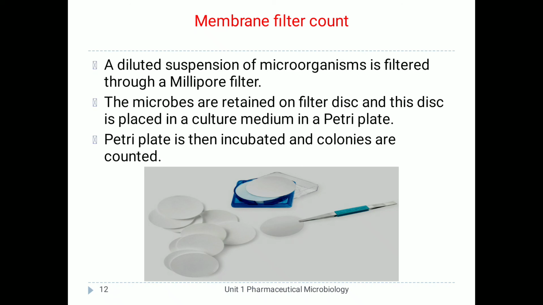A diluted suspension of microorganisms is filtered through a millipore filter. The microbes are retained on the filter disc, and this disc is placed on a culture medium in a Petri plate. The Petri plates are then incubated and colonies are counted.